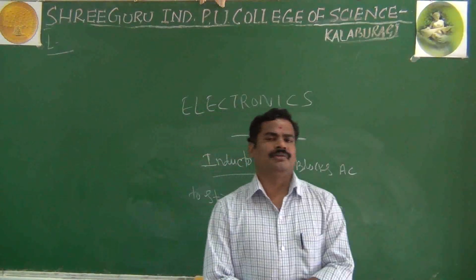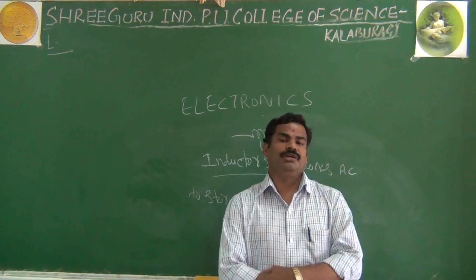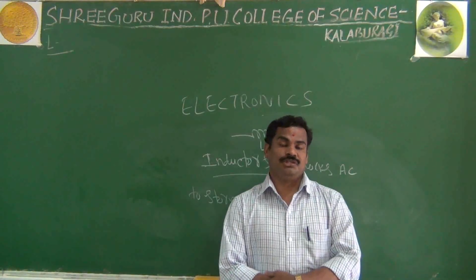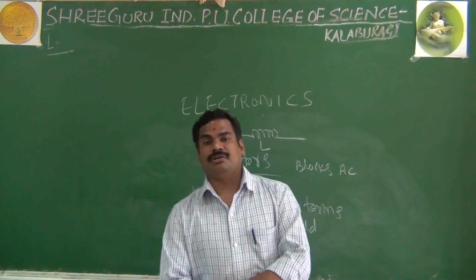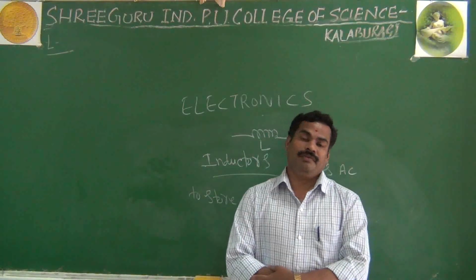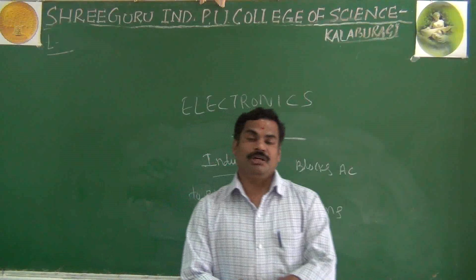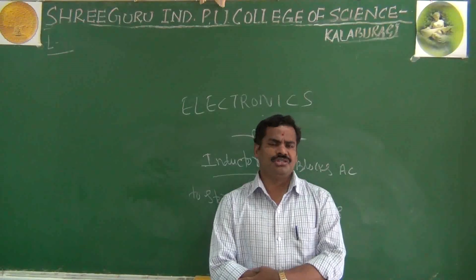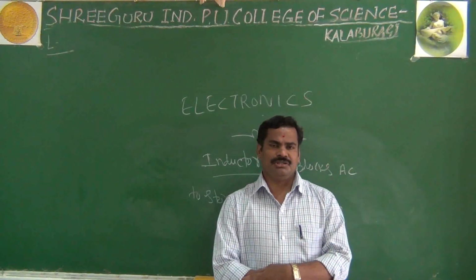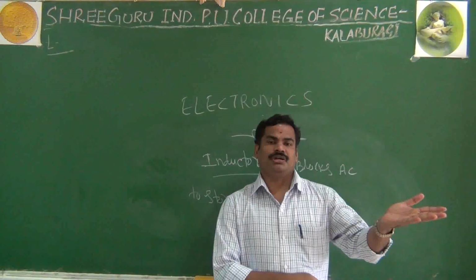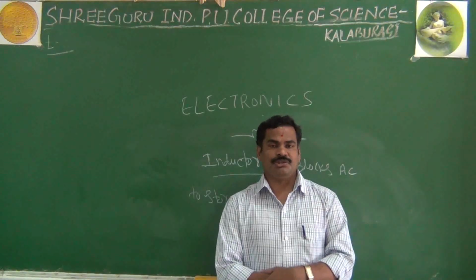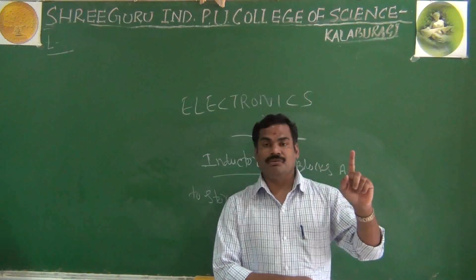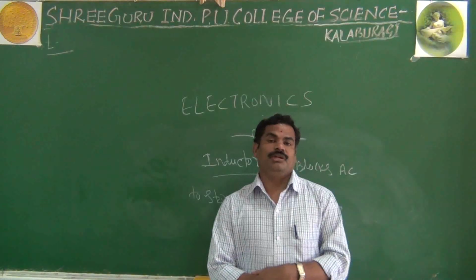And actually in overall it may be the inductor, it may be capacitor, or it may be your resistance. As I said, they are having two types in broad. It may be the fixed type of capacitor or fixed type of inductor, or it may be the variable type of capacitor, and also the variable type of inductors. In a fixed capacitor, the capacitor value is fixed. The user cannot change the capacitor value. That is fixed capacitor. But in variable capacitor, the user can change the value of the capacitor. That is variable capacitor.